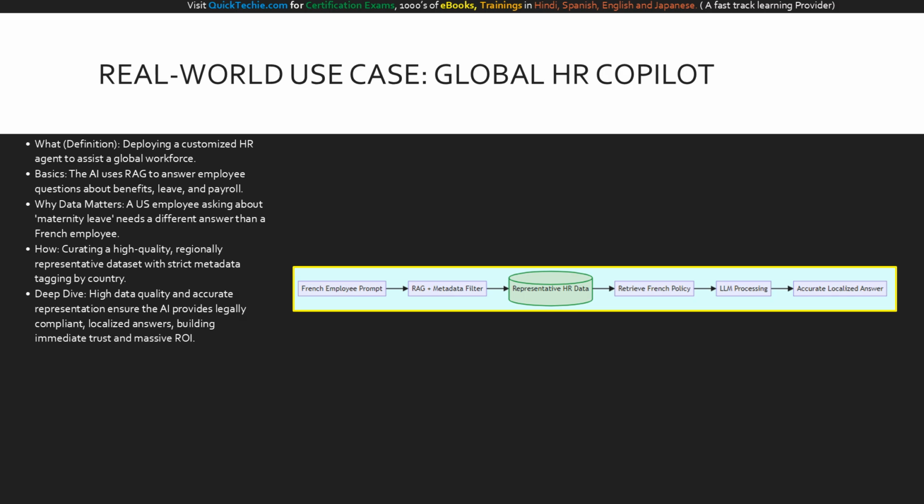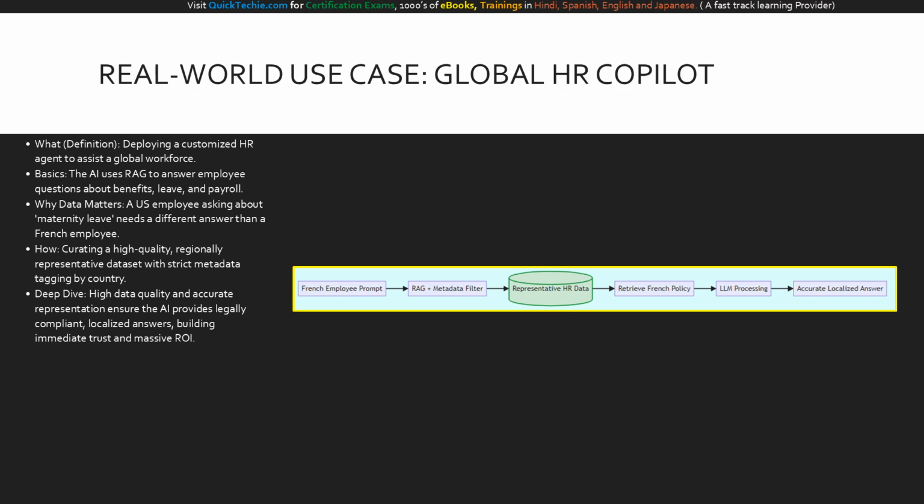Our final diagram maps out this successful global HR use case. On the left, a French employee submits a prompt about leave policies. The system routes this through a RAG architecture that applies a metadata filter knowing the user's location. This query hits our central database, labeled here as representative HR data. Because we ensured our data quality and diversity, the system successfully filters out the American policies and retrieves the specific French policy. This trusted data is sent to the LLM for processing, resulting in an accurate localized answer on the right. If the central database lacked representation or quality, this entire flow would collapse into compliance failure.